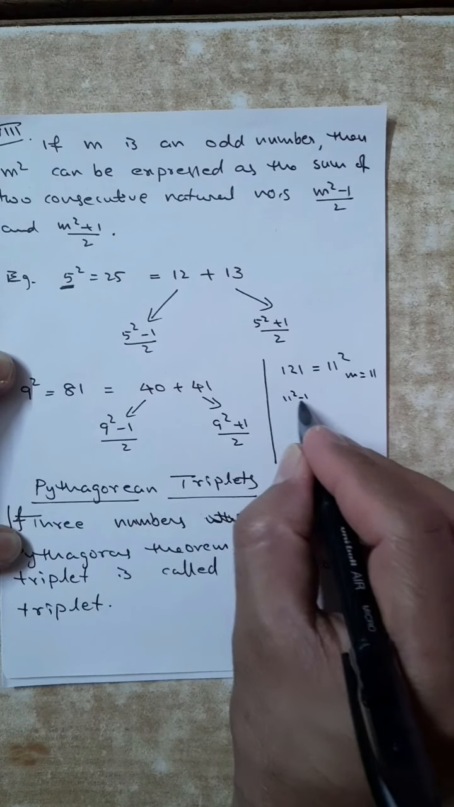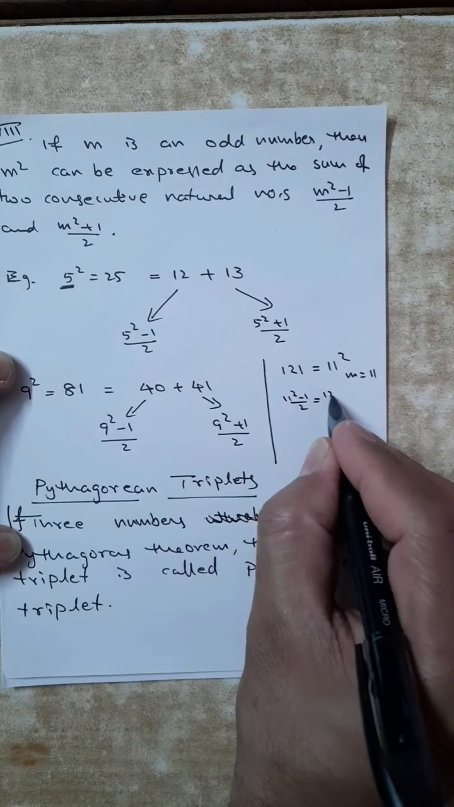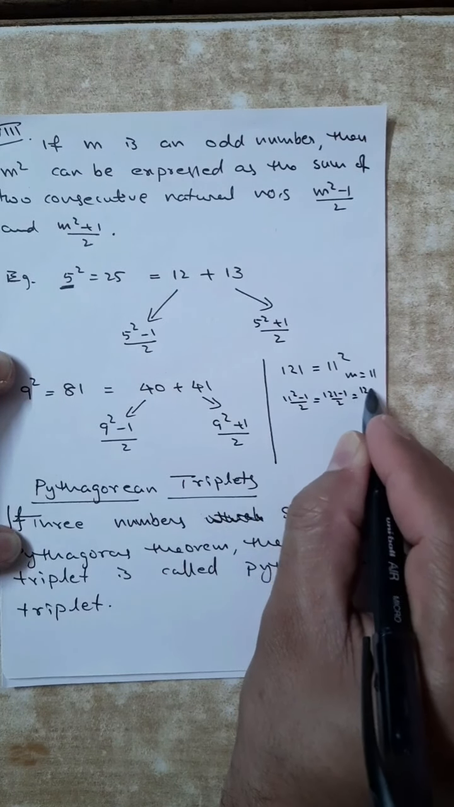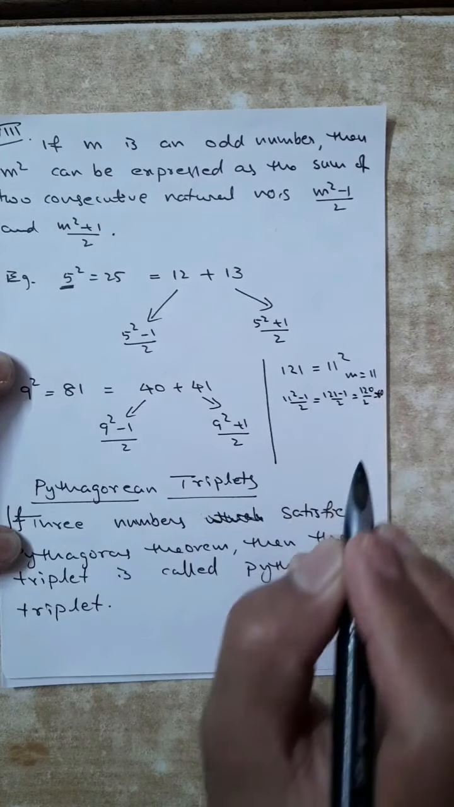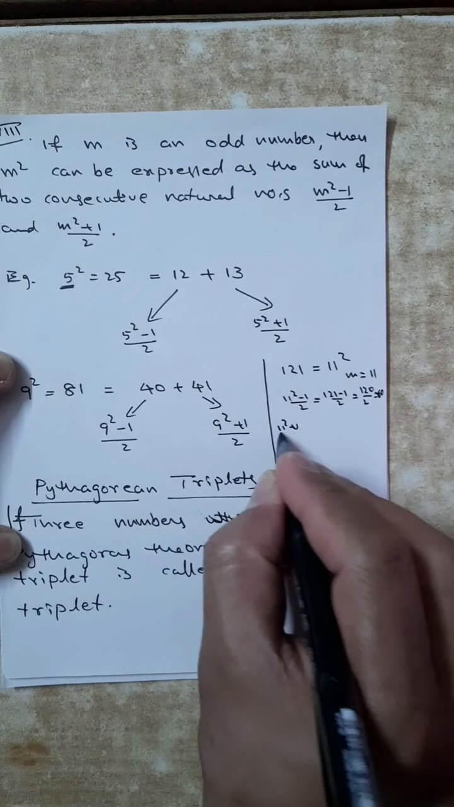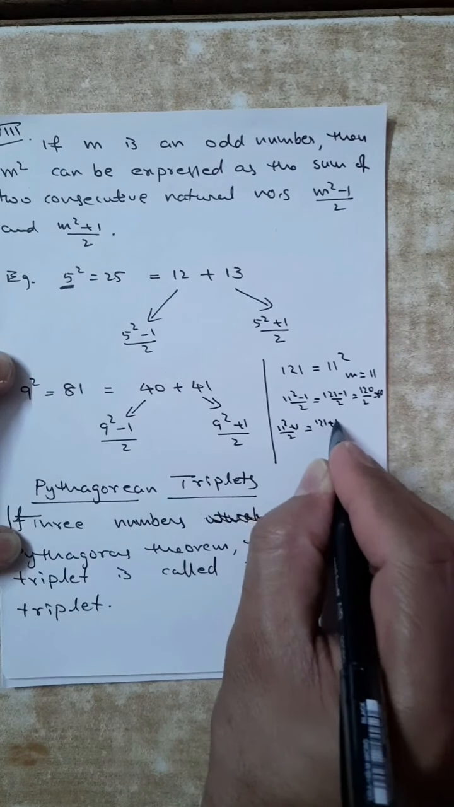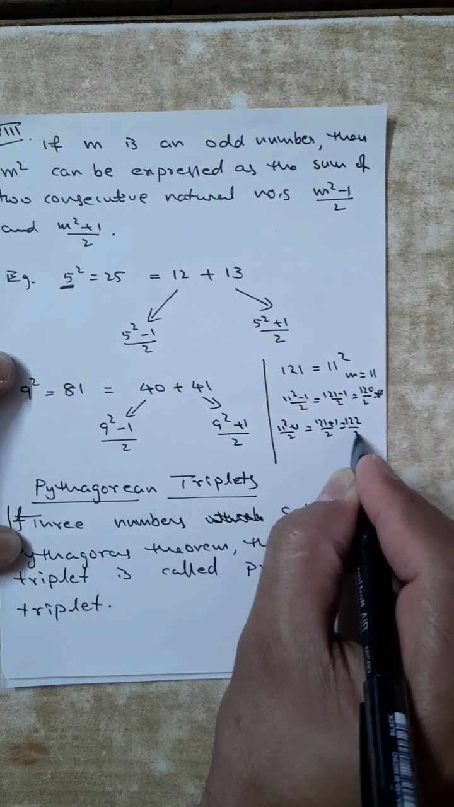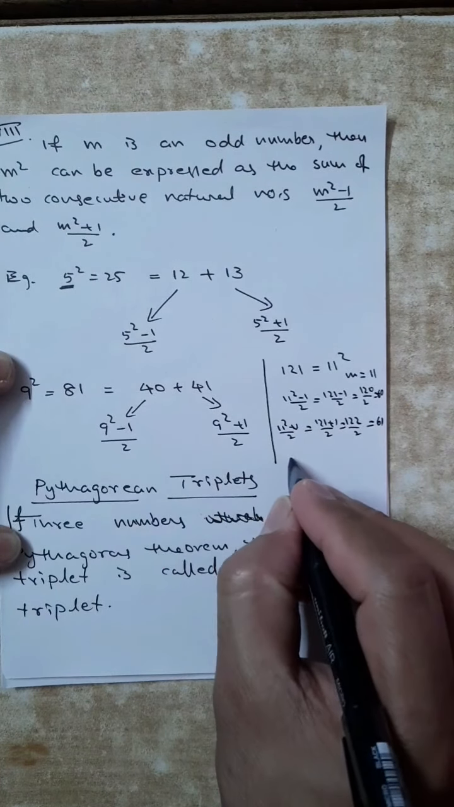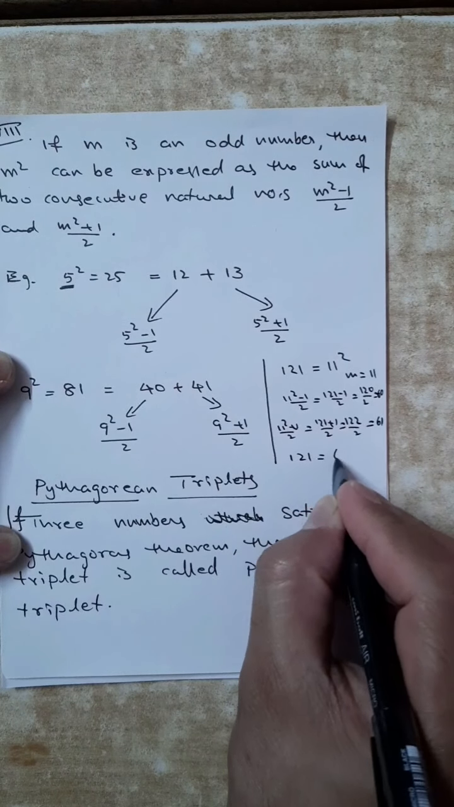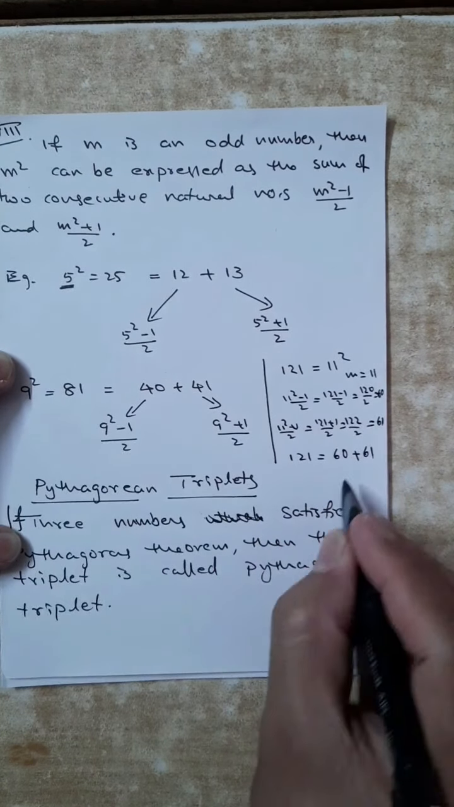11 square minus 1 by 2 is what? 121 minus 1 by 2, that is 120 by 2, that is 60. 11 square plus 1 by 2, that is 121 plus 1 by 2, that is 122 by 2, that is 61. So 121 I can write as 60 plus 61.